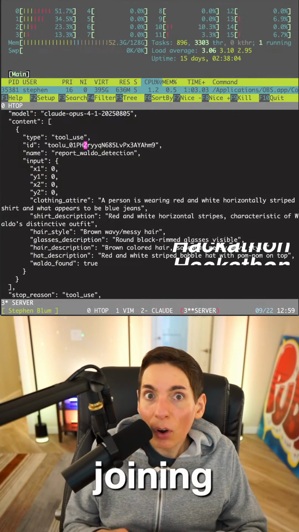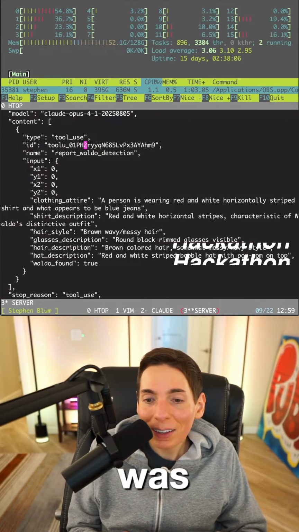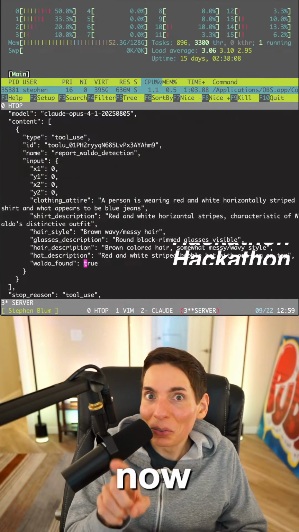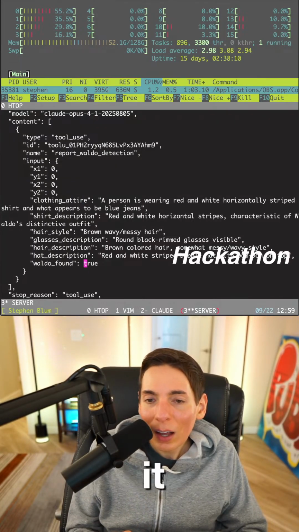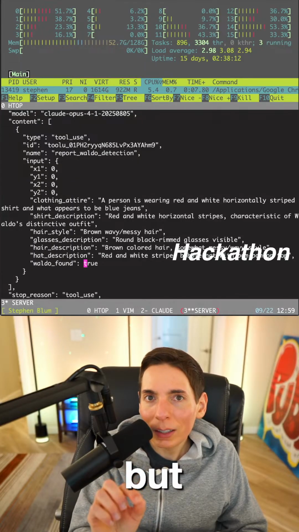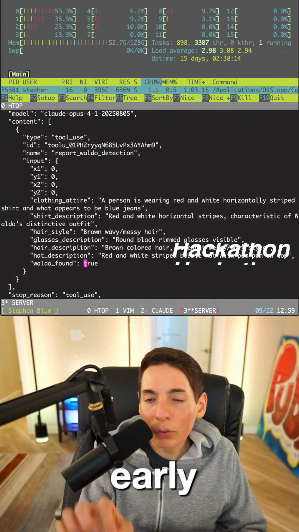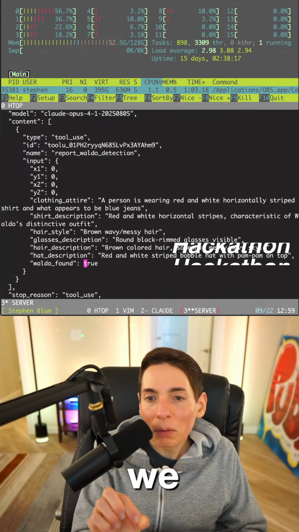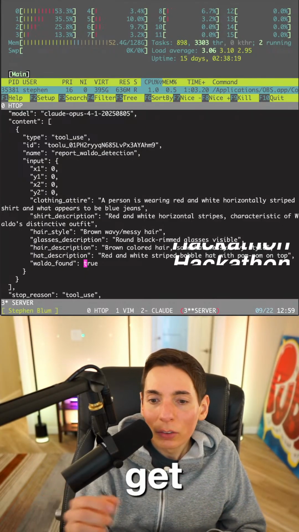We actually got really far because now it's actually starting to scan. And it does look like it found it. But here's the deal. We need to stop it early. If it finds Waldo, it would be great if we just had it stop early, so that way we can get some sort of result.